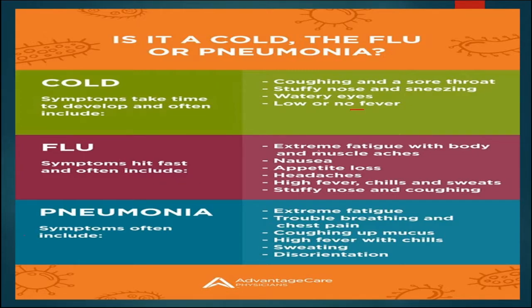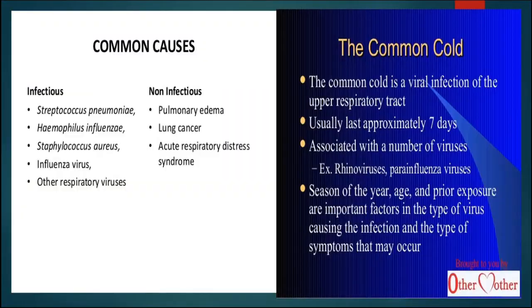Then some of the important symptoms are extreme fatigue with body pain, muscle pain, then nausea, appetite loss, headache, high fever with chill and sweating, then stuffy nose and coughing. So, these are different and more severe than the common cold. Now, pneumonia. In pneumonia also our respiratory system gets affected, and symptoms are extreme fatigue, then trouble breathing and chest pain, then coughing up mucus, high fever with chill, sweating, disorientation.